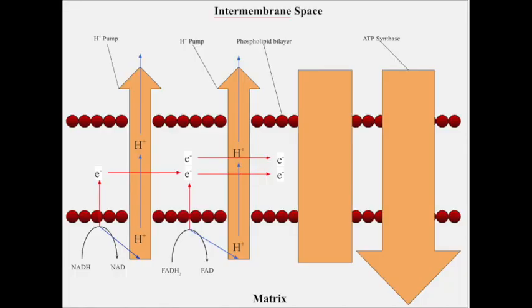The reduced electron carriers, NADH and FADH2, from the Krebs cycle reach the electron transport chain in the mitochondrial inner membrane. The electron carriers release electrons and hydrogen ions. The released electrons enter the electron transport chain, which consists of transmembrane proteins that act as proton pumps. As electrons move through the electron transport chain, they lose energy, which is used by proton pumps to pump hydrogen ions from the matrix to the intermembrane space. This causes an accumulation of hydrogen ions in the small intermembrane space, resulting in an electrochemical gradient.